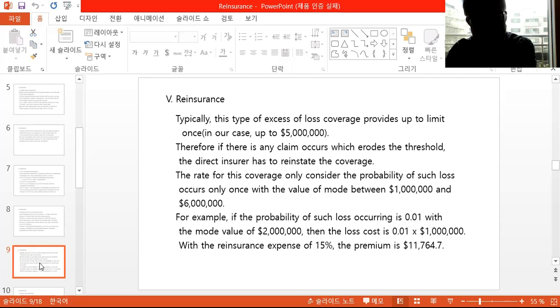For example, if the probability of such a loss occurring is 0.01 with the mode value of 2 million, then the loss cost is going to be 0.01 times 1 million. With a reinsurance expense of 15%, the excess of loss premium is going to be $11,765.